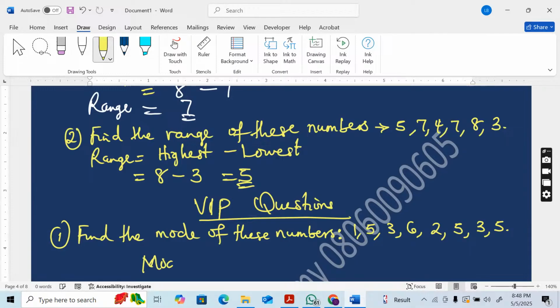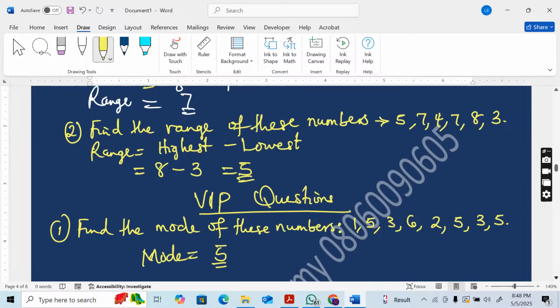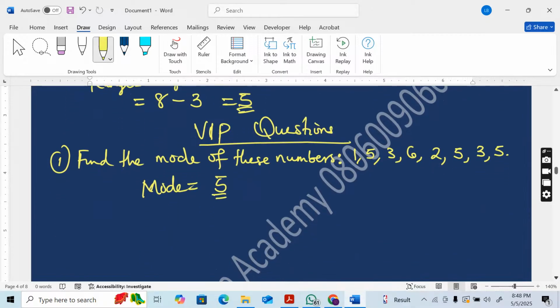So the mode is equal to 5 because 5 appears most. Now, this next question is a general question, still on what we have learned. Find the range. Let's treat that first. Find the range of these numbers.